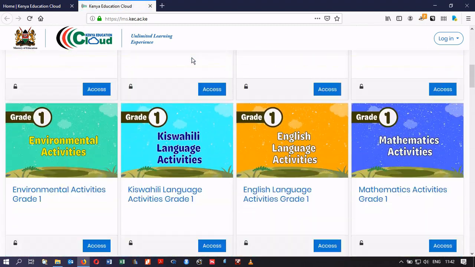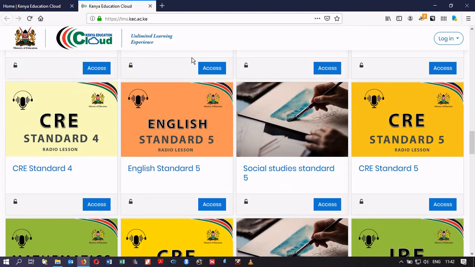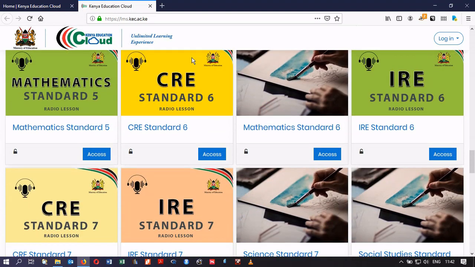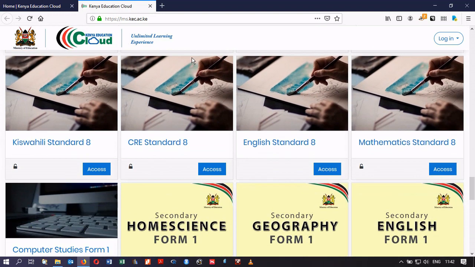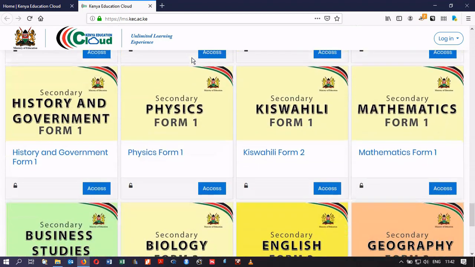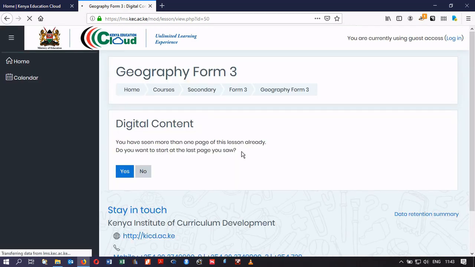We've got various lessons, various topics, various subjects for different levels of learners. There's a lot of primary content, and there should be some as well for high school, as we can see. Yeah, and it's a fairly comprehensive site. So we're going to look at geography form 3, so you just need to click on access. That should take you now to the specific subject and the content that it has.